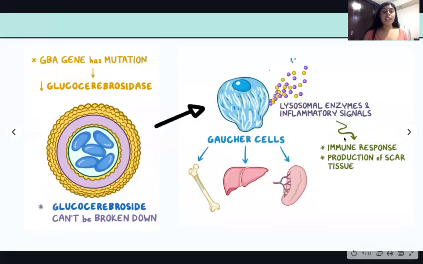In Gaucher disease, the gene GBA has a mutation that leads to a reduction of the level of the enzyme. Hence, glucocerebroside cannot be broken down and it accumulates inside lysosomes and macrophages. These cells are called Gaucher cells, and they accumulate in multiple organs and tissues like bone marrow, liver, and spleen.